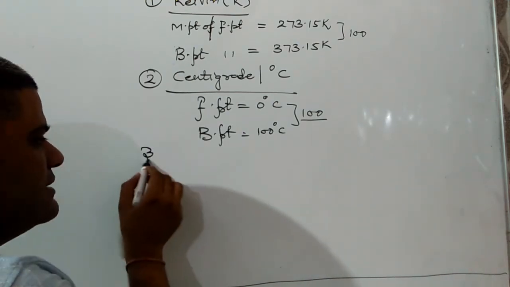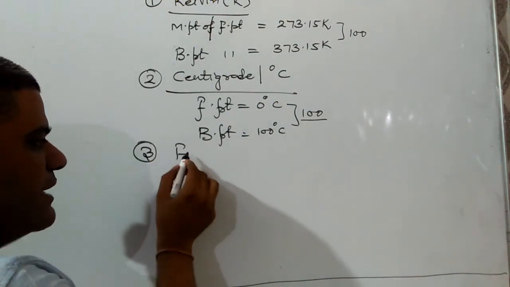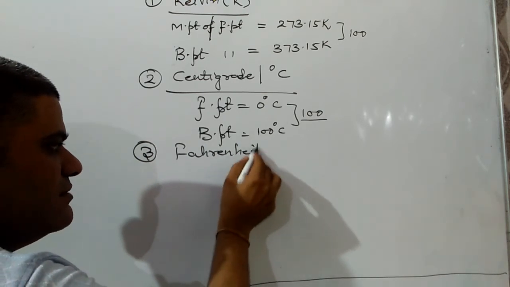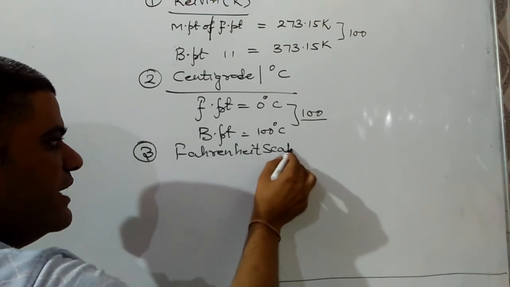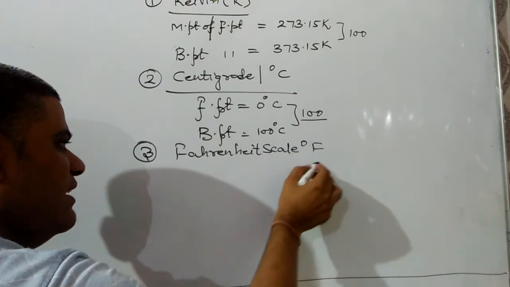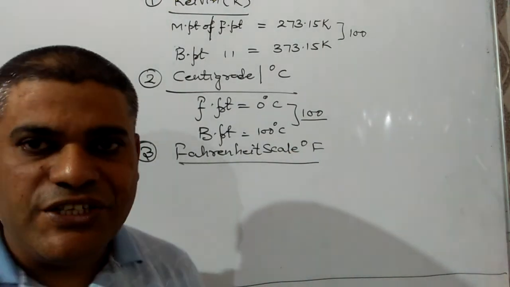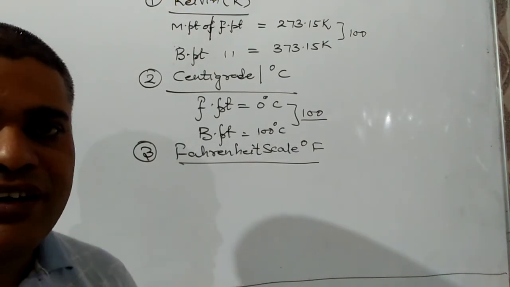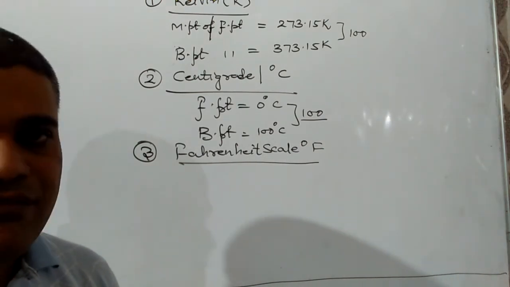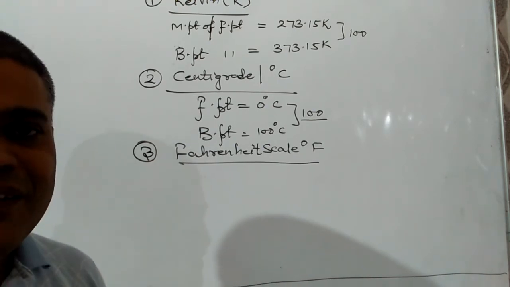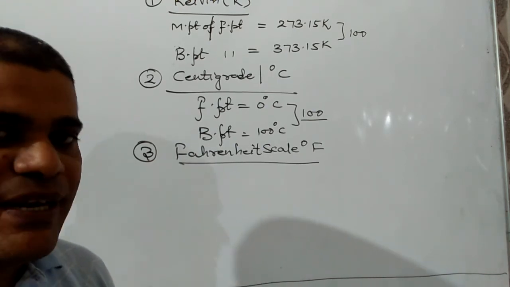And the third scale is the Fahrenheit scale, or degree Fahrenheit we may say. Generally the body temperature is measured in this one. Nowadays it is very important to measure body temperature due to the COVID pandemic, and for a healthy human being the body temperature in Fahrenheit should be 98.6.